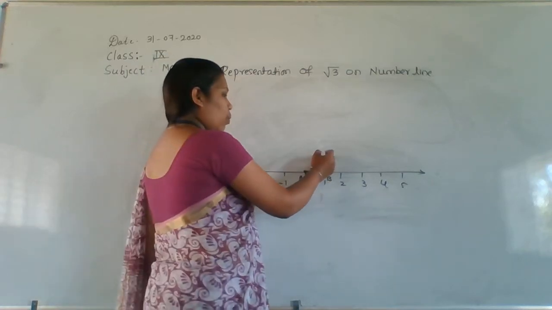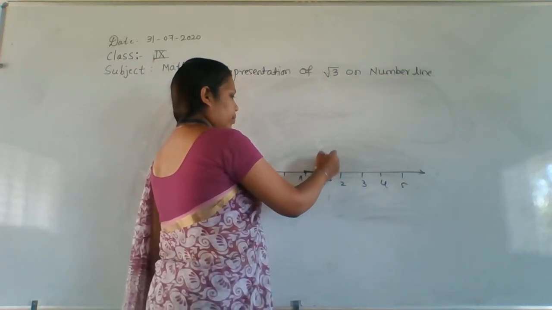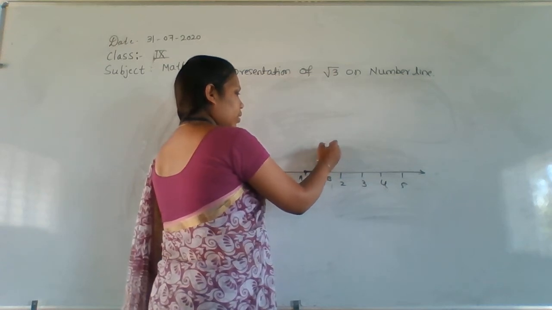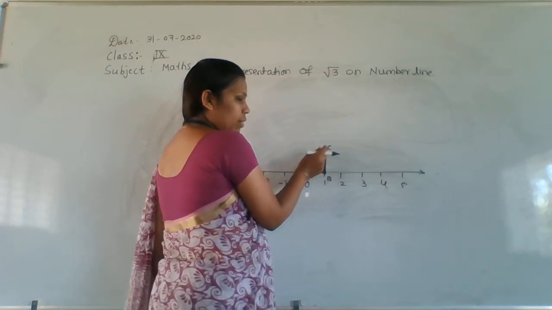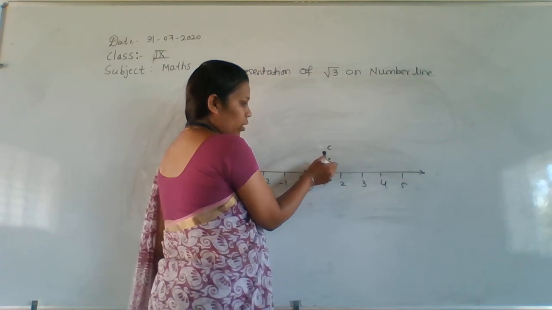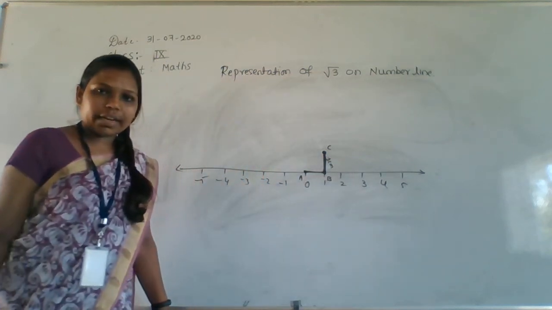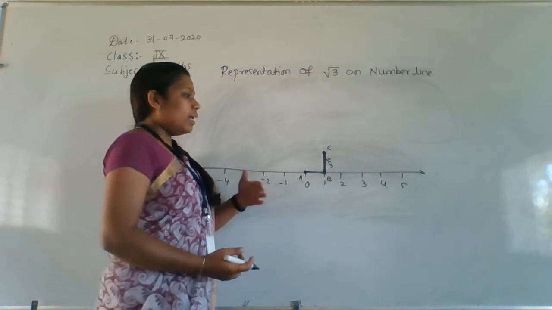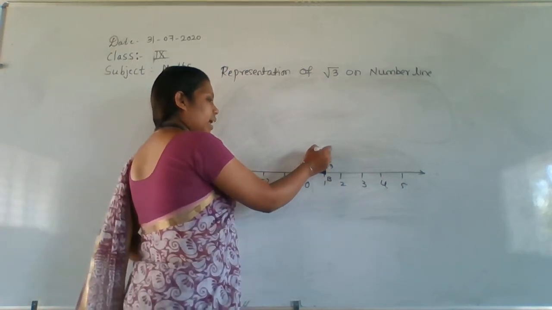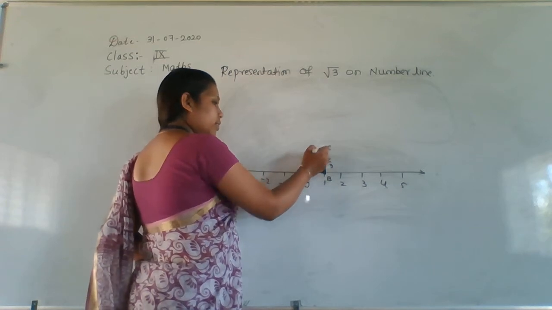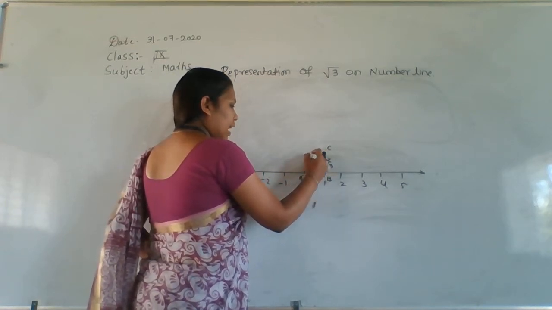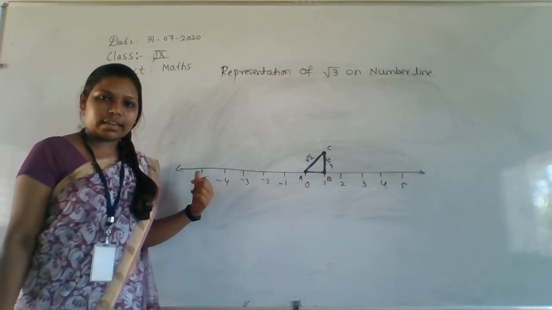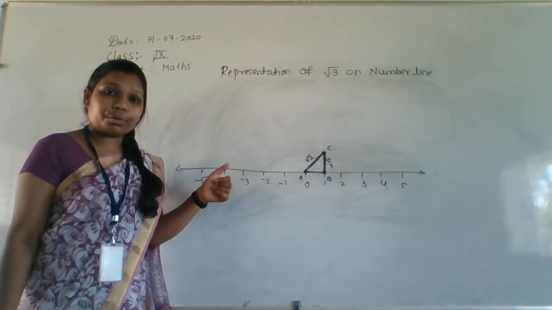Again you have to take 1 centimeter here. Please give that the name C, and here is also 1 centimeter. Same as the process before for root 2 only. Next it will change. See here, after that join this AC, and we know that this value is root 2 because we already studied it in the last representation of root 2.